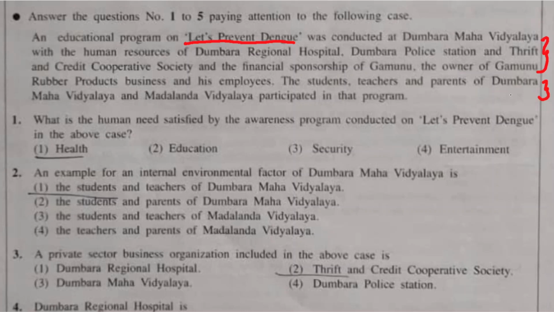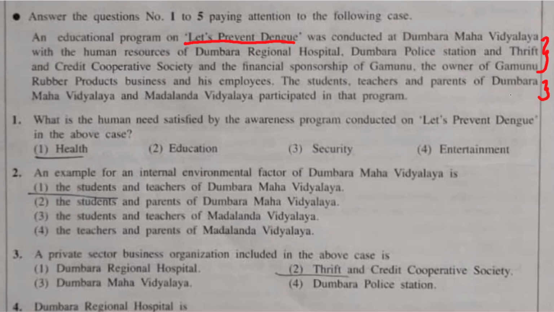Is it something educational that they are doing? They say it's an educational program, but what's the human need of doing this program? The human need is to improve the health condition so that we could prevent the occurrence of dengue.